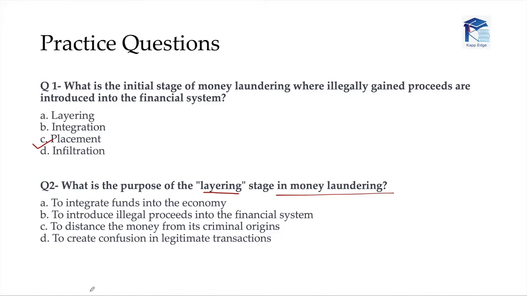So let's come back to the first option, which says to integrate funds into the economy. This may not be the best answer because that's not the purpose. Correct? So that means out of 4, A is not my right answer. Second, to introduce illegal proceeds into the financial system. Well, this may not be the best answer for this question. Why not? Because the question is not asking about the initial stage. The question says, why do we cover up? Why do we layer?